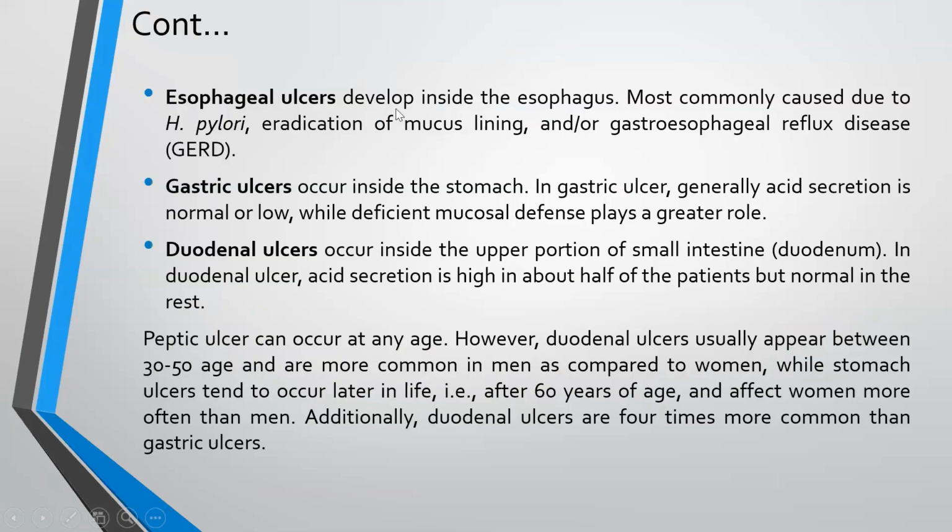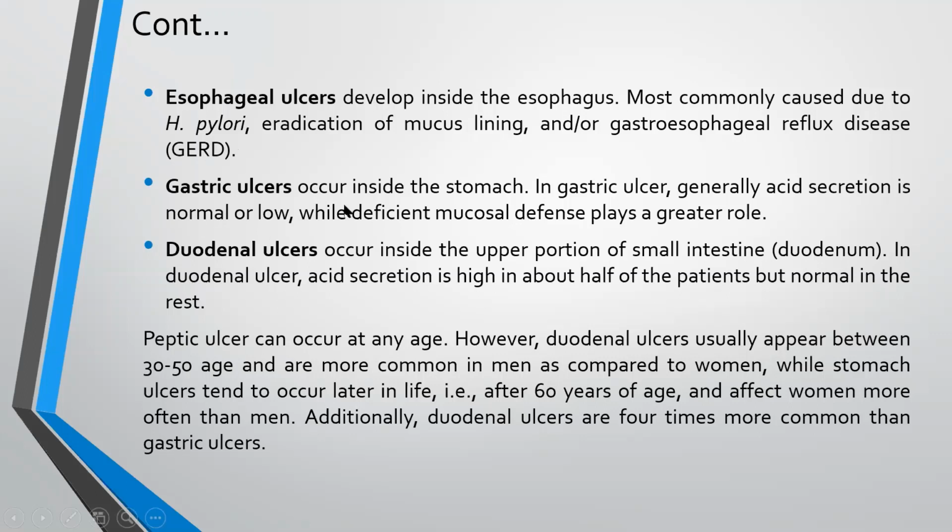Esophageal ulcers develop inside the esophagus, most commonly caused due to H. pylori, eradication of the mucus lining, and/or gastroesophageal reflux disease. In this disease, due to improper functioning of the cardiac sphincter, there is reflux of acid present in the stomach to the esophagus, causing a destructive effect on the lining and ultimately leading to ulcer.